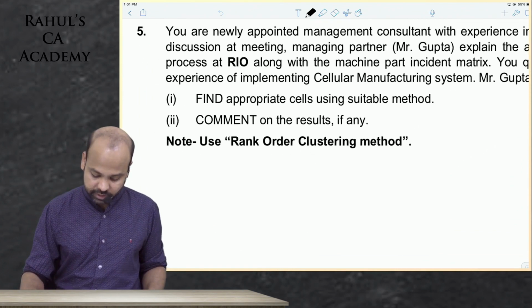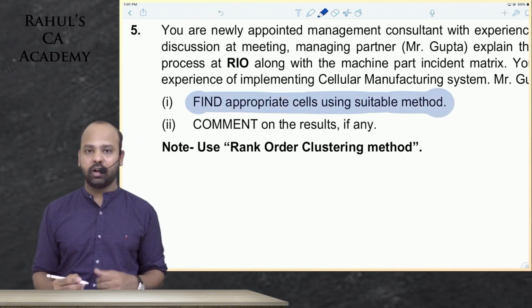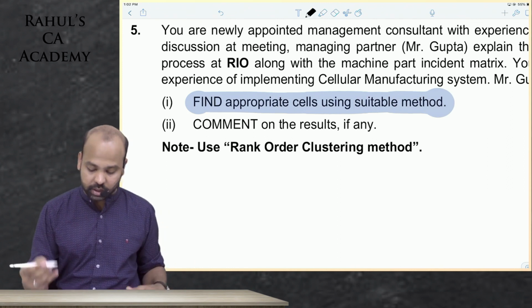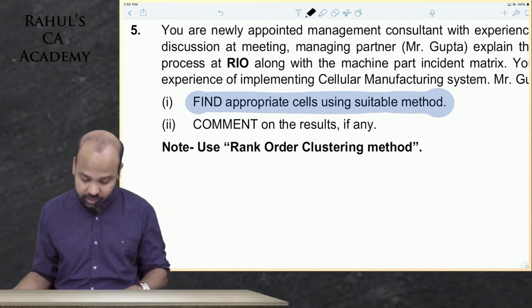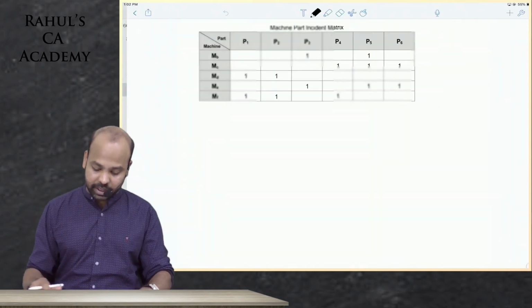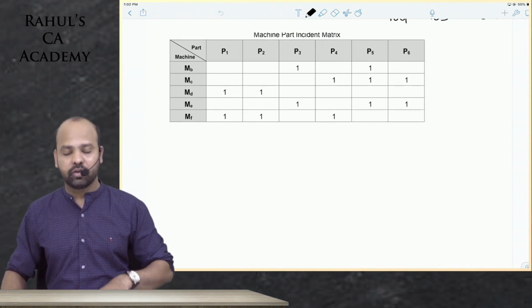This is one of the funniest parts, guys. It says, find appropriate cells using a suitable method. They did not want to specify the rank order clustering method, but then they gave the rank order clustering method. That is the only method that we have in our syllabus. So they've just given the part incident matrix and are asking us to identify the grouping of cells.